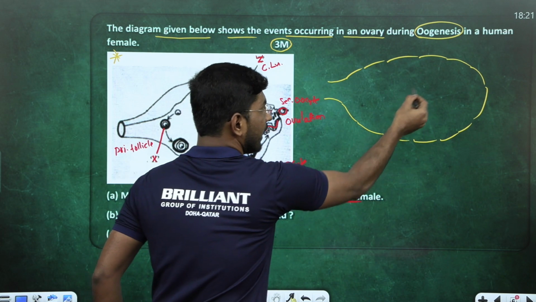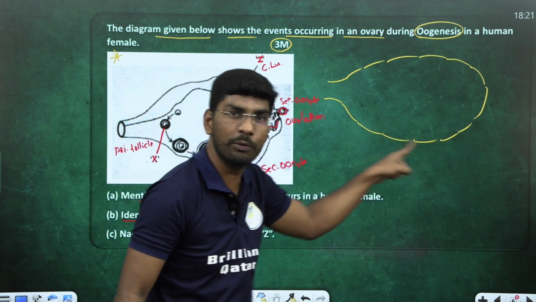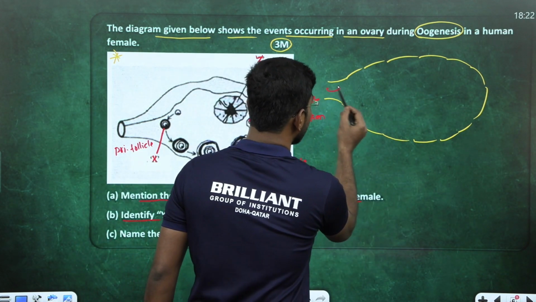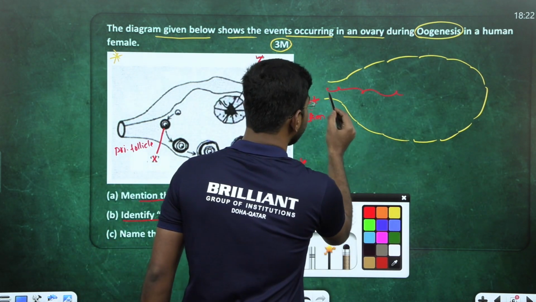Now, this entire outer area is called the cortex, and the middle area is called the medulla. Here there are blood vessels. Fine. Now, look carefully here, all of you students.